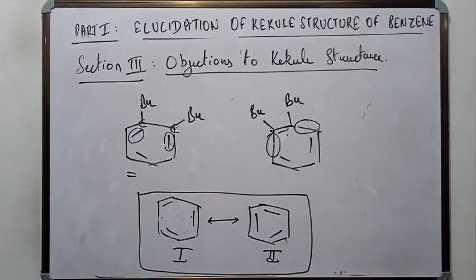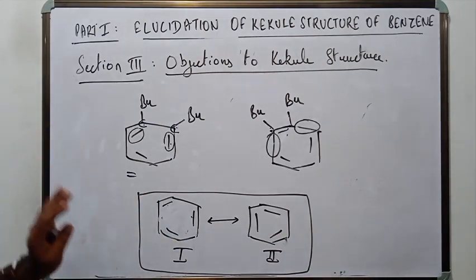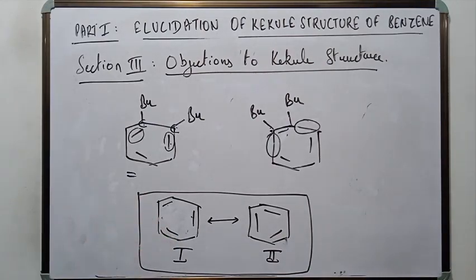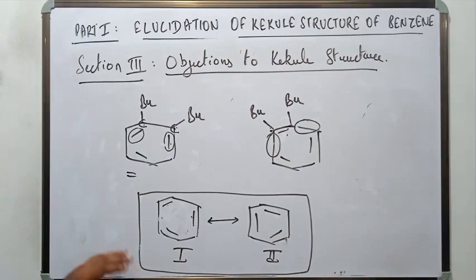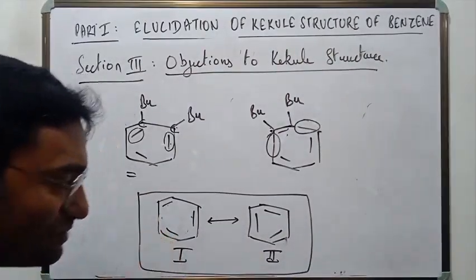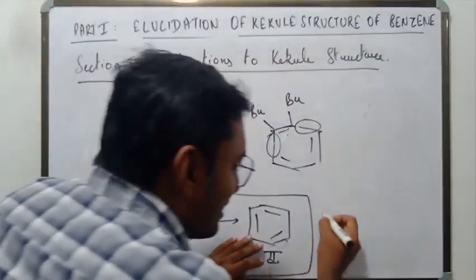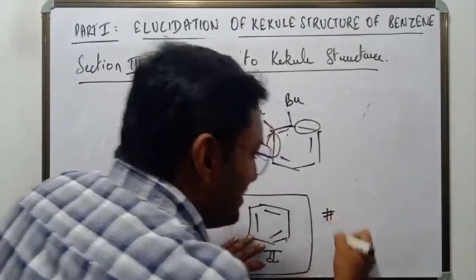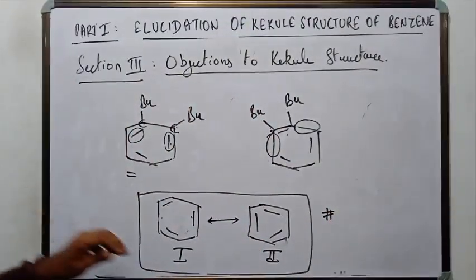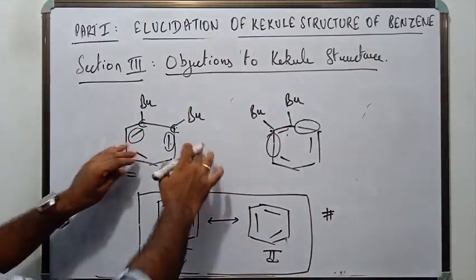There will be this kind of benzene with the structure like this, and this kind of benzene, and they interconvert among themselves. So this is the final Kekule formula which Kekule gave, and this explained this kind of reactions, right?